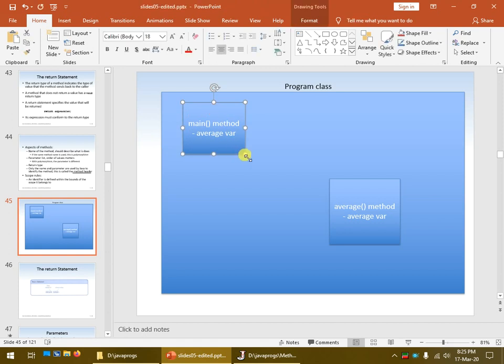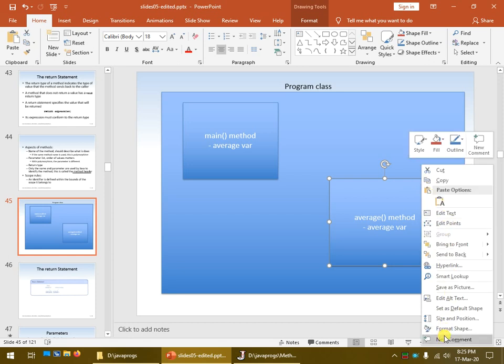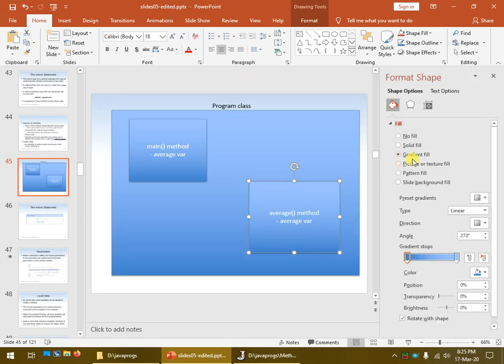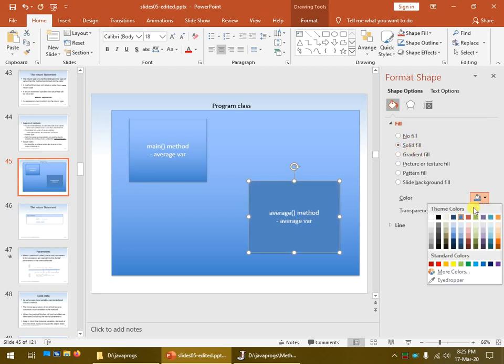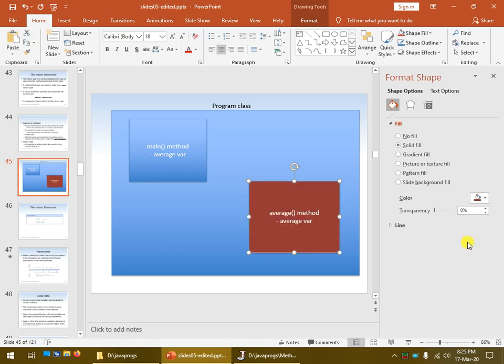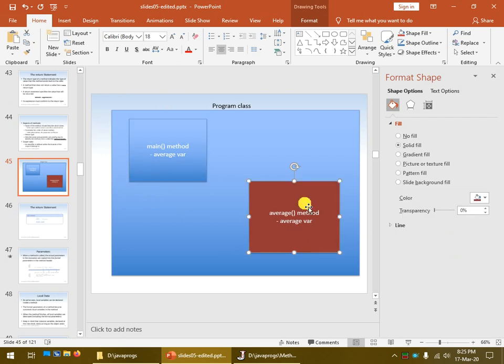Within that, the main method itself exists, and then in this one, the average method exists. Now the thing about the average method, it doesn't always exist. It's only there whenever it gets called. So I'm going to change the shape a little bit. We'll give it a solid fill there. We'll give it a white. Terrible color, terrible color. That one's better. So the main method, of course, always exists. The average method really doesn't always exist. It's only there when it gets called.